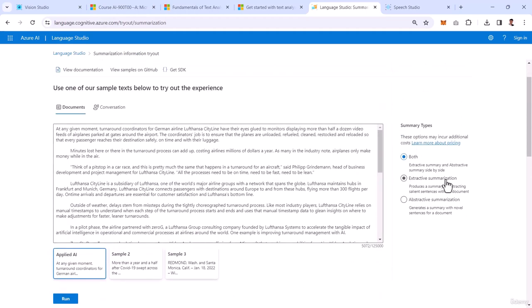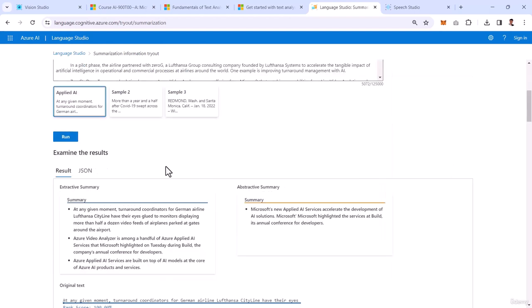We have extractive summarization, which produces a summary by extracting salient sentences within a document. It's going to use the exact same sentences from the document. Or we can have an abstractive summarization, which generates a summary with novel sentences for a document. Let's say I want to try both so that I can see the differences, and I'm going to say run.